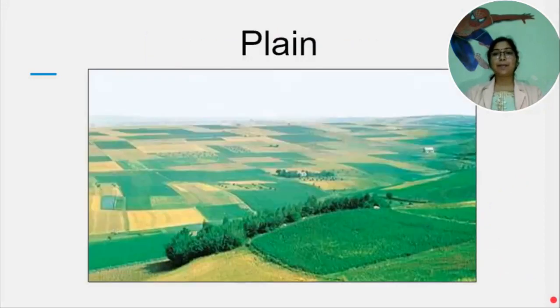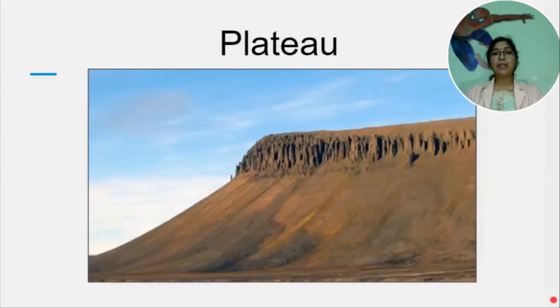Plain land is good for agriculture and transportation. Plateaus are storehouses of minerals that are used as raw materials for many industries. The lava plateaus are rich in black soil, good for cultivation.